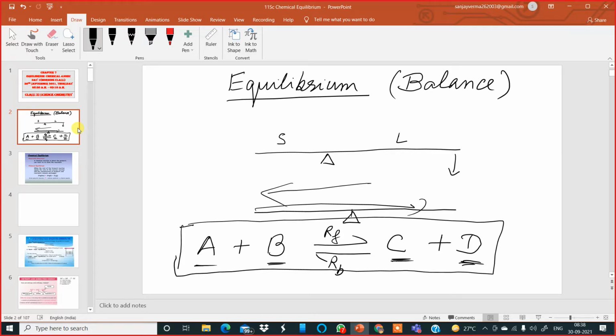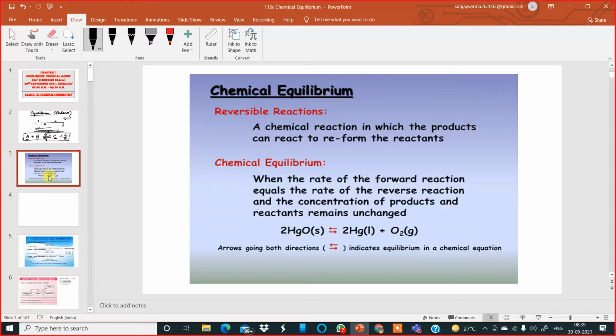When I say concentration, it can be moles per liter, or grams per liter, or molarity, or molality, or normality. If the concentration of all the reactants and the products becomes constant, then we can talk about a state which has been achieved, called a state of equilibrium, or more precisely, the state of chemical equilibrium, represented by a reversible arrow in this chapter. So that was an introduction to this chapter, the meaning of the word equilibrium.